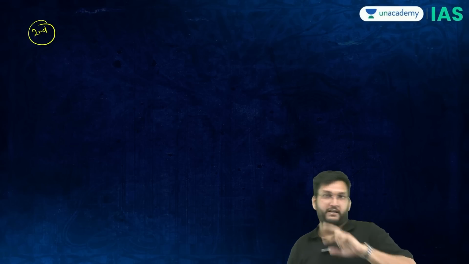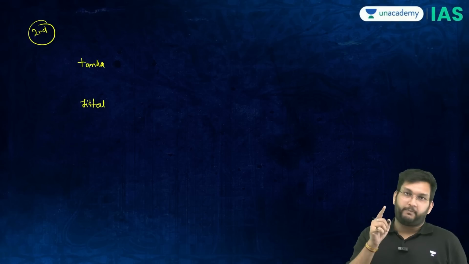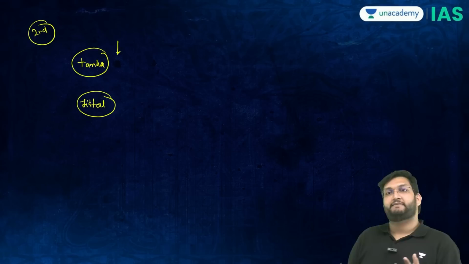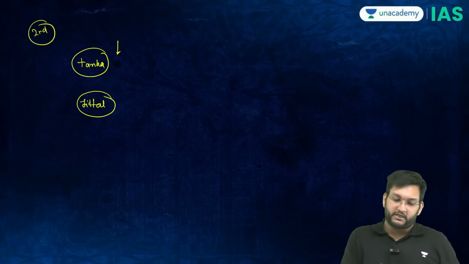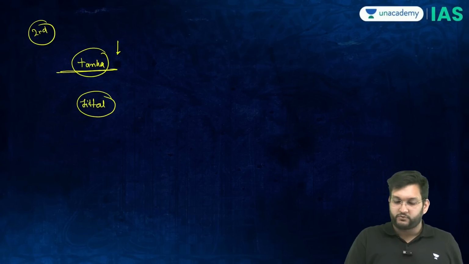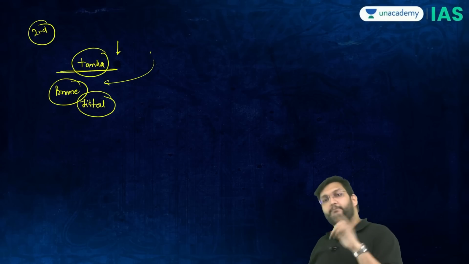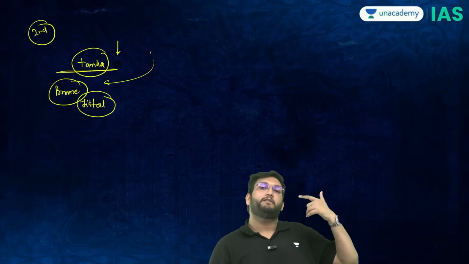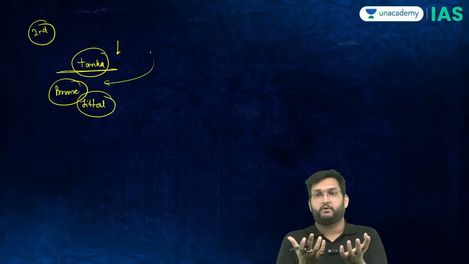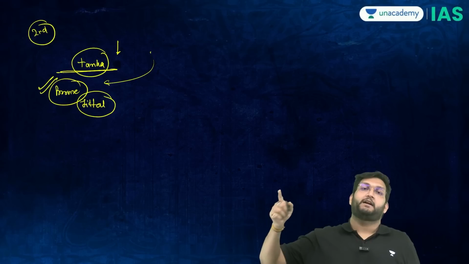Now, he had two currencies at that point of time, the Tanka, which is a silver currency, and the Jittal, which is a copper currency. Copper supply was okay, Tanka supply was less. Tanka's value was increasing. So in order to stop the dependence on the Tanka itself, he introduced one more coin, which is a bronze coin. And he said that though it is a bronze coin, it will have the value of a Tanka or a silver coin. That is why it is tokenized. A bronze coin equal to a silver coin is tokenization of that currency. And therefore, a bronze coin having the value of a Tanka was his solution.